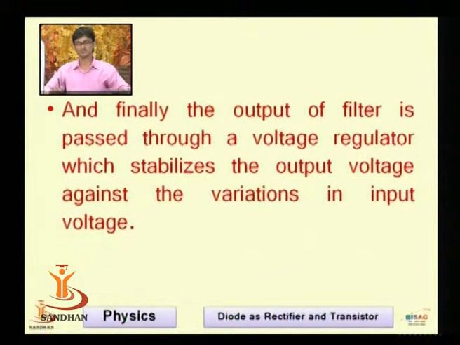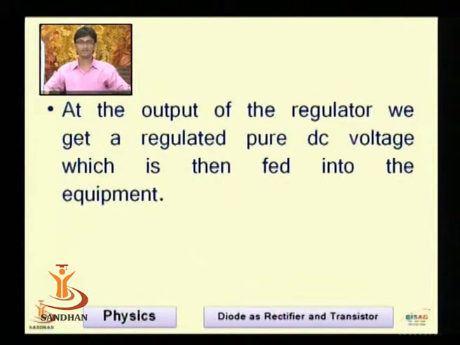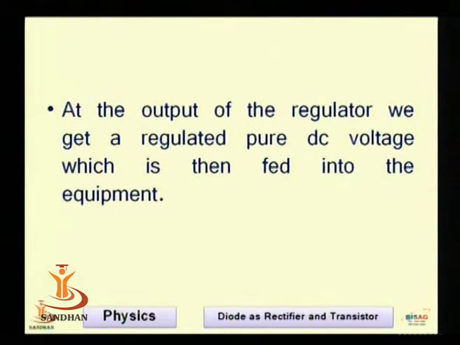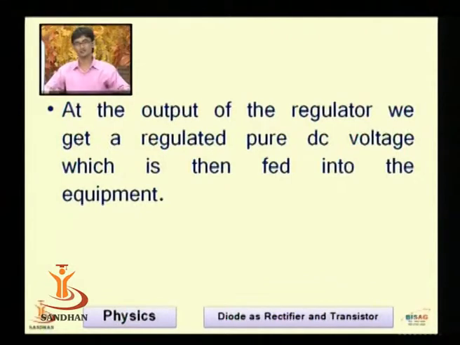And finally, the output of the filter is passed through a voltage regulator which stabilizes the output voltage against variation in input voltage, because the potential we use in our home appliances is basically 230 volt, 235 volt, 225, 220. There are certain variations in the potential. This variation will give us variation at the output side, and certain electronic appliances cannot tolerate such variations. So we need to use the regulator block. At the output of the regulator, we get a regulated pure DC voltage which is then fed into the equipment to which we want to supply it.